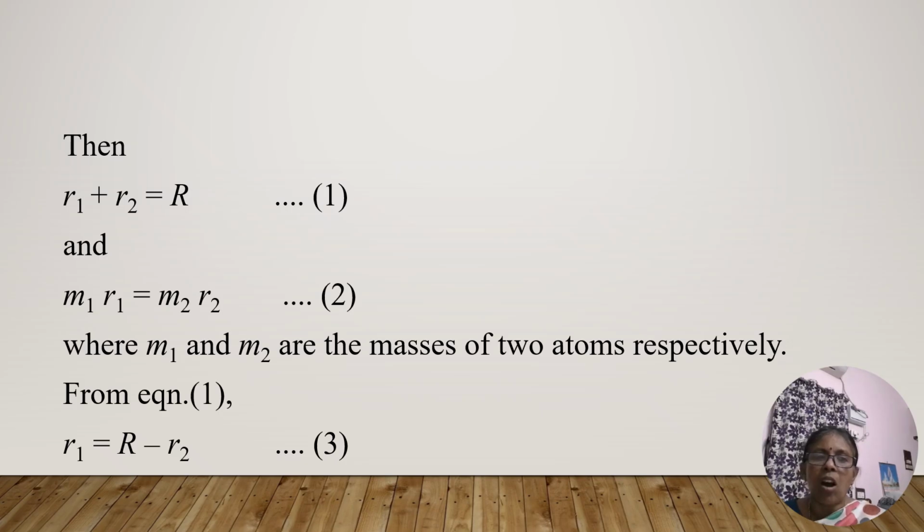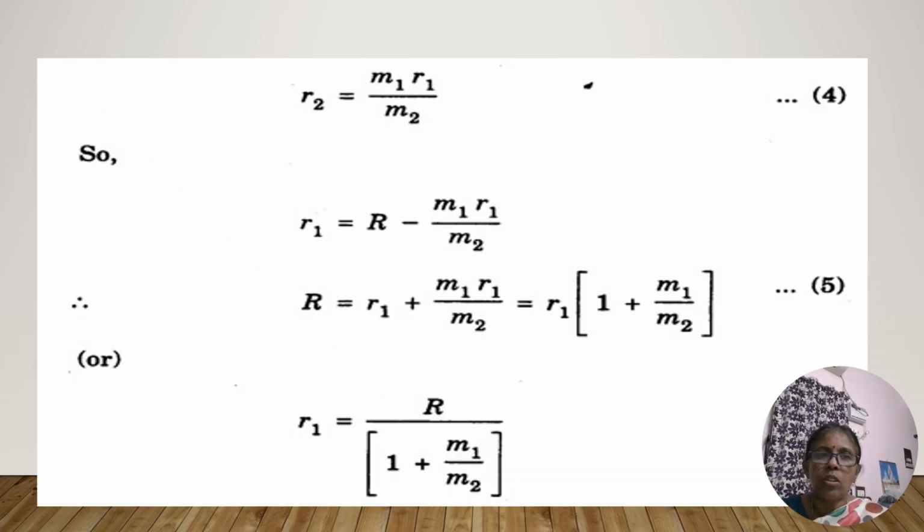R1 is equal to R minus R2. From this we can easily calculate the value of R2. R2 is equal to M1 R1 by M2. That can be substituted in the previous equation. From there we can find out R1. R1 is equal to R minus M1 R1 by M2. So basically, whether you calculate R1 or R2, capital R can also be calculated.